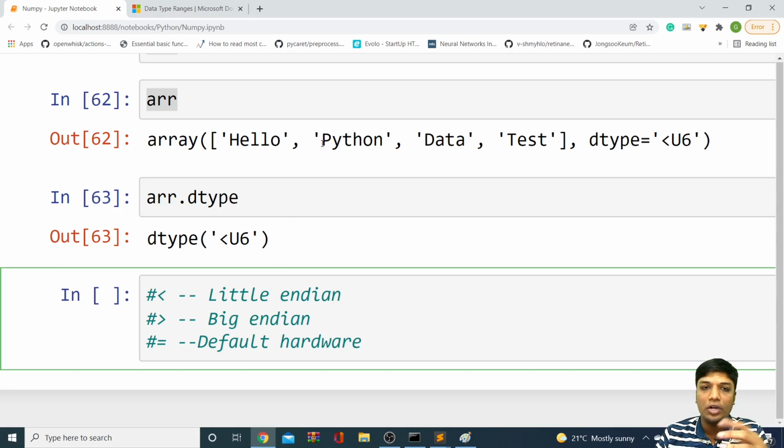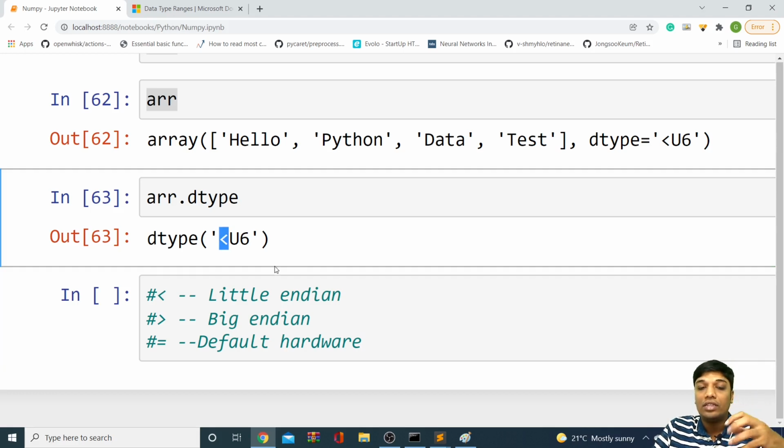We don't have to go in depth into this particular concept right now. We are not going that deep into what exactly is little endian, but it is completely related to the bits and how exactly your bits of data are stored in the memory. So basically we have a concept of MSB and LSB, and based on that it is stored. But I just want to show you what is the meaning of this. The main idea behind this particular symbol is to tell us in which way this particular data was stored in the memory. That's it.